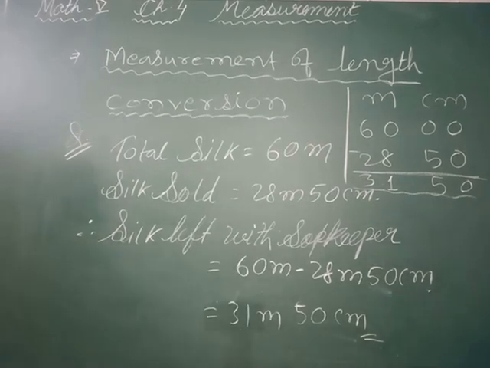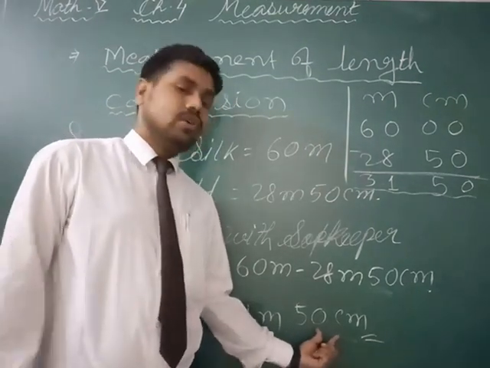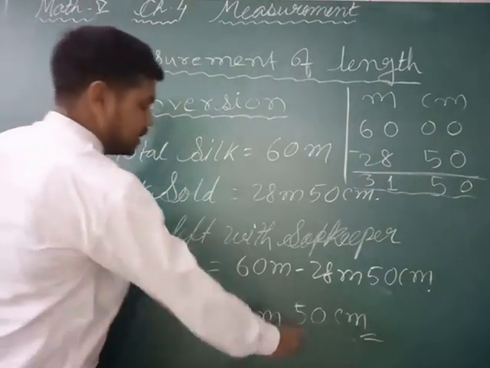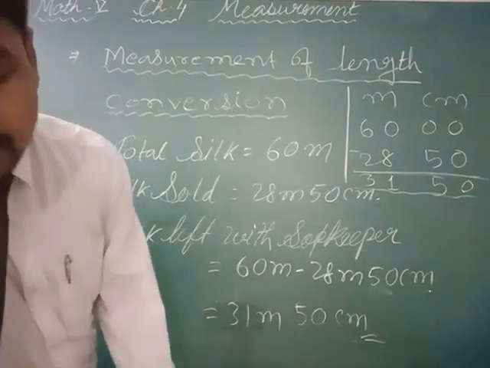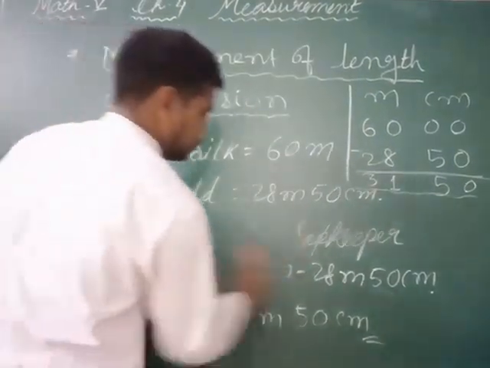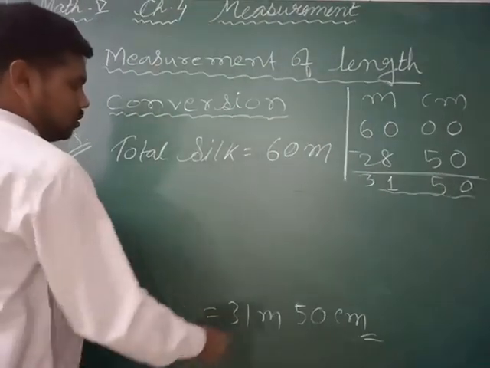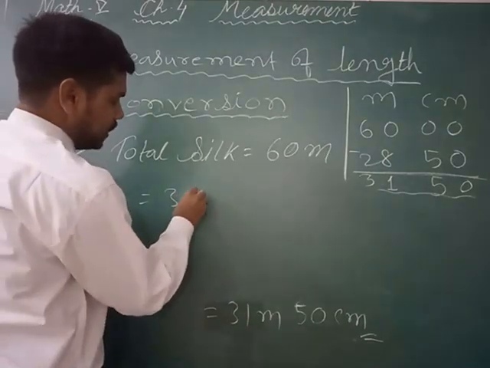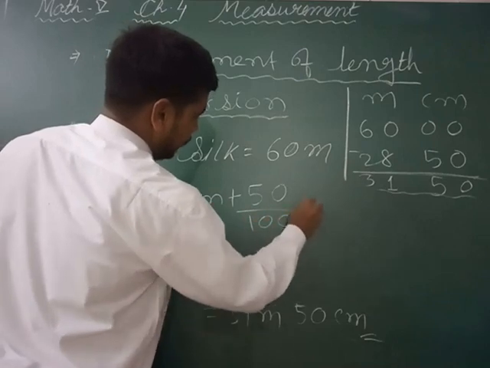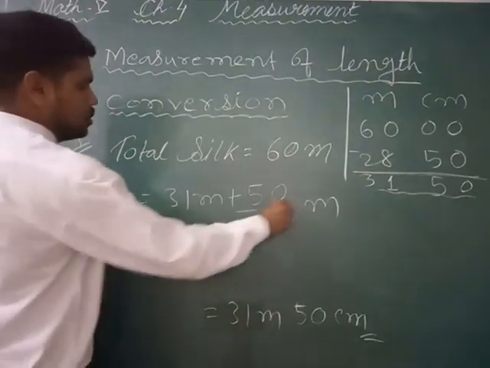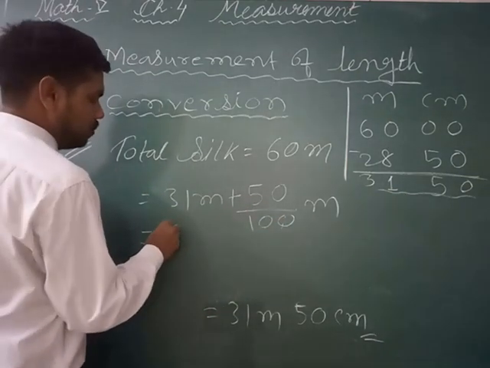Now this question asks that you have to convert the value into meter only. So to convert the value into meter, what we will do? We will divide this by 100. So if you want to convert this into meter, 31 will be as it is, 31 meter plus 50 centimeter will be 50 divided by 100 meter. The zeros will be cancelled, or you can also not cancel. If you are not cancelling, before 2 digits you have to give a decimal.